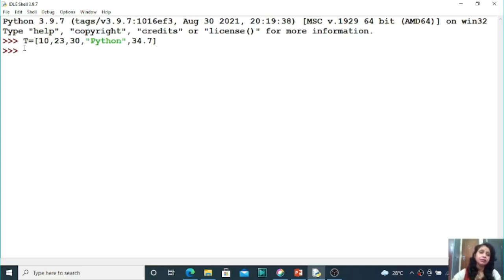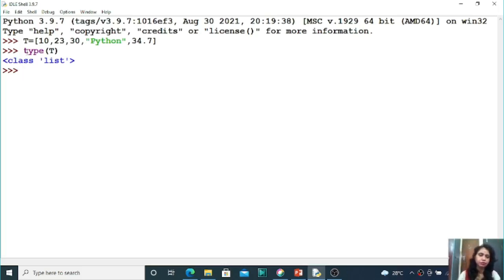So, as I told, square bracket means the variable is list type. Then how can you confirm that this one is the list type? Then you have the type function. The type function is used to display the data type of a variable or value also. So, now here you just check what is the data type of t. Now it is list type, right students? So, question number 1, the answer was list.